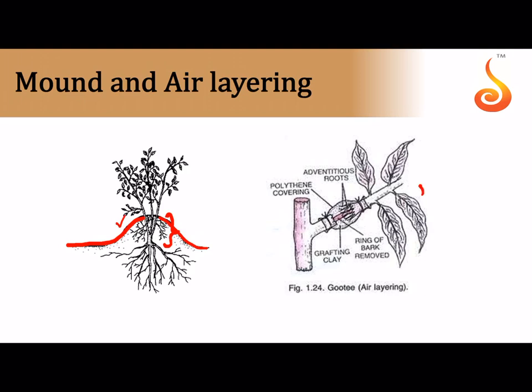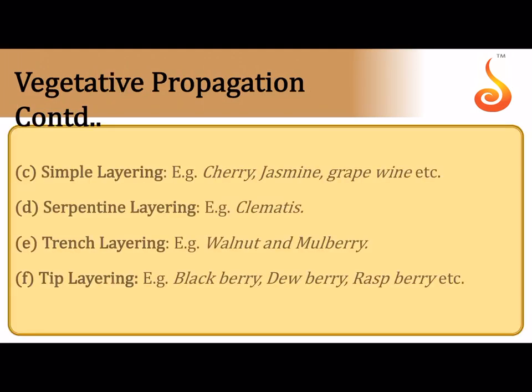In air layering, you have taken a branch. See, this is a branch. At the base of the branch, very close to where it starts branching from the mother axis, you have peeled off the bark to expose the ring, that is the xylem tissue, and there you cover it with the clay. You put water, and sometimes you also introduce auxin, which is a rooting hormone, and you cover this injured portion with a polythene bag, and you have put a grafting clay over there with drops of water inside to keep it moist. Slowly adventitious roots will start growing, and then you can cut off this branch and grow it as an individual plant. This is called air layering or guti.